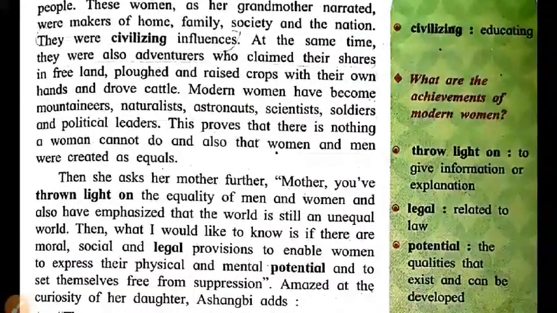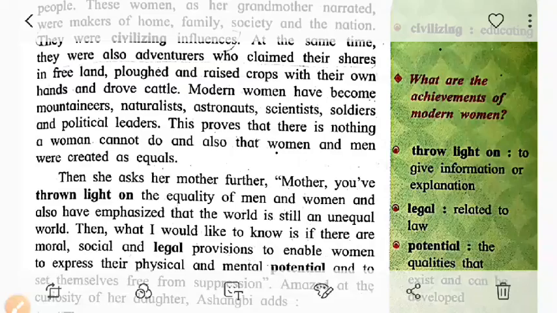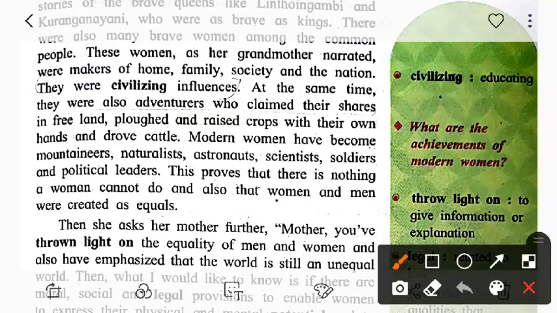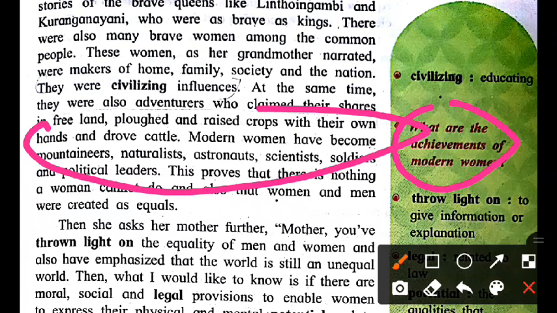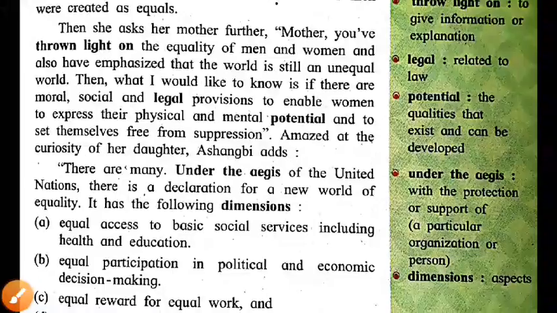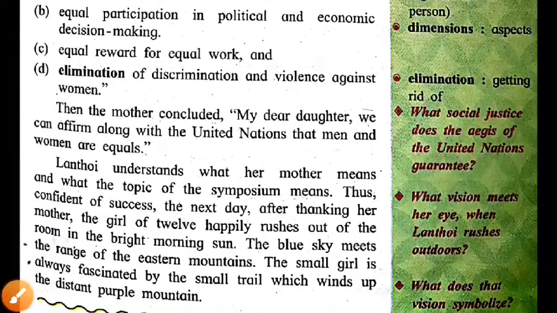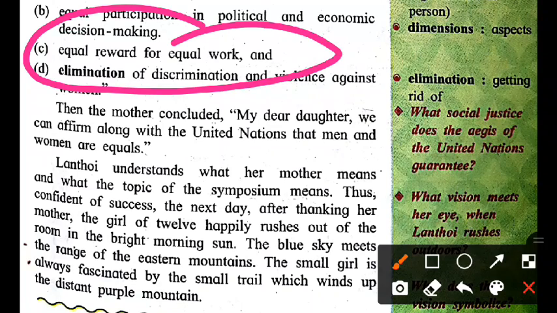Here, the next question is asked: what are the achievements of modern woman? She does the work of mountaineers, naturalists, astronauts, scientists, soldiers, and political leaders also. So this is the great work always done by today's woman. Next question: what social justice does the aegis of the United Nations guarantee? So these are all works. You have to tell here about the work of the UN.